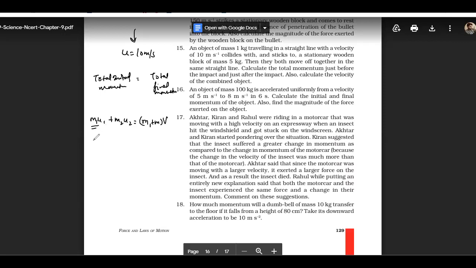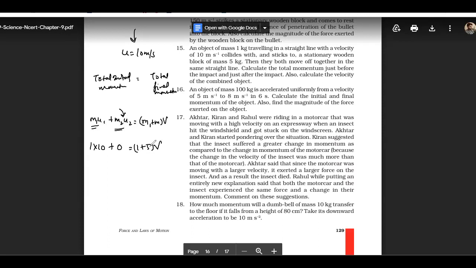So here we have the mass 1 into 10, plus m2 into 0, because it is a stationary object, so that will become 0. You can write here 1 plus 5, that is 6, into v.